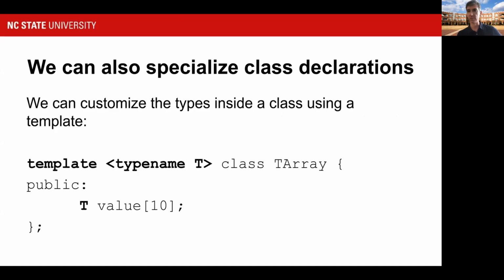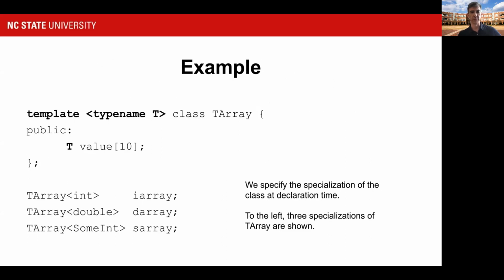And in this particular templatized class, I'm going to make an array of type T that has 10 elements. Now I can use this class to make an array of length 10 anytime I need one. So for example, if I were to specialize this class, I could declare lots of variables that are arrays of given types.